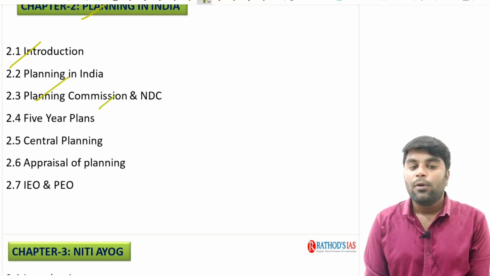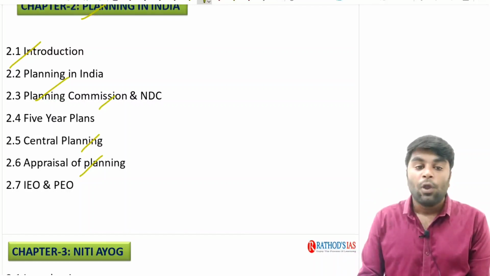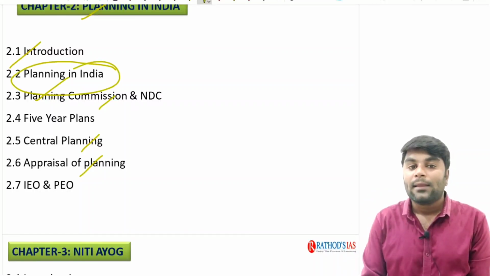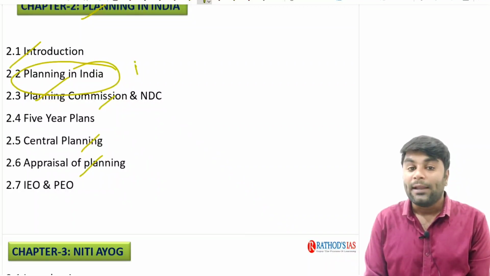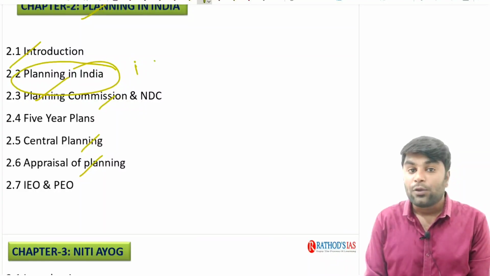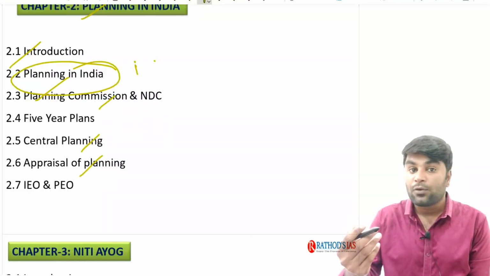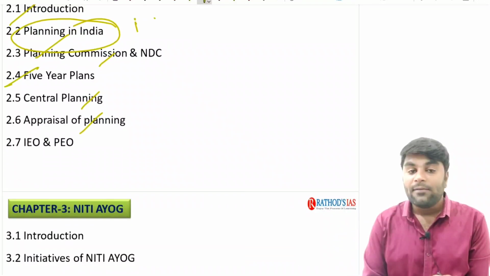So we are clearly going to understand why we adopted this planning, and why the Indian planning economy got many of its traits from the erstwhile USSR, in fact the Bolshevik USSR. Next, we are going to discuss the 5-year plans and central planning.